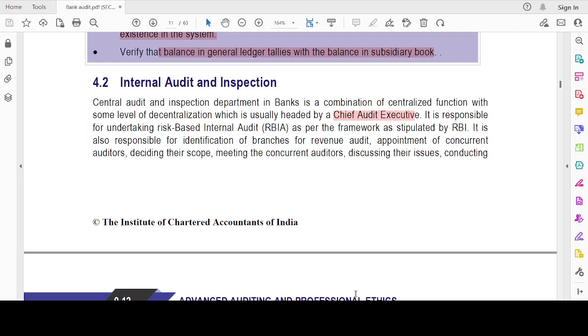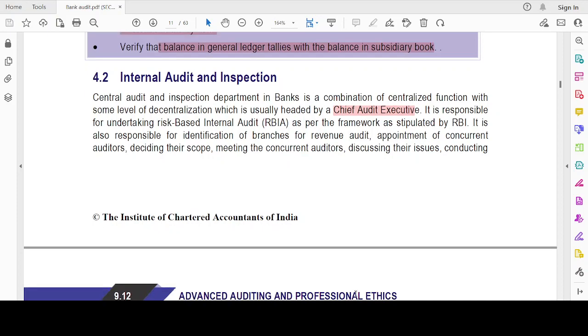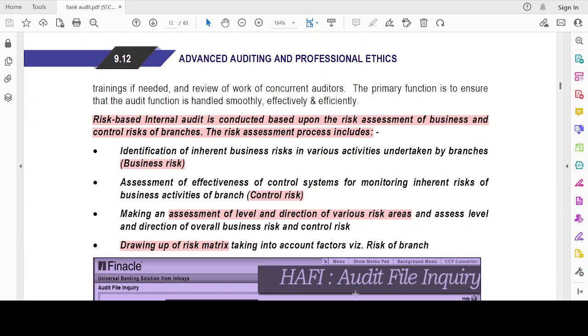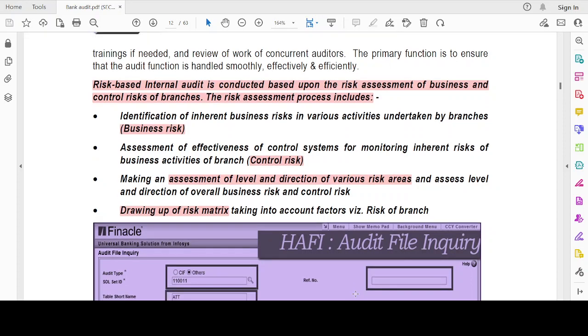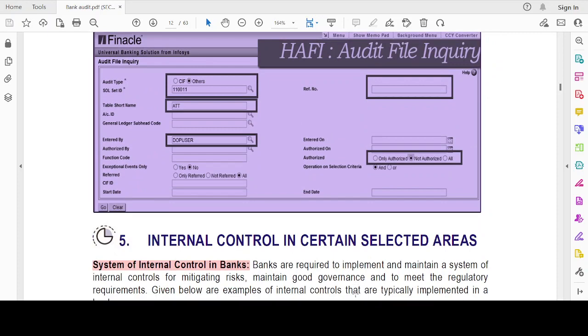Then, generally, the branches will be headed by the internal audit department known as Chief Audit Executive. Okay. Then here comes the concept of risk-based internal audit. Risk-based internal audit considers not only the auditing factors but also the risk which is associated with the business. What could the different risk assessment procedures be? The process includes the business risk, the control risk, the assessment of level and direction of various risk areas, and drawing up of a risk matrix.